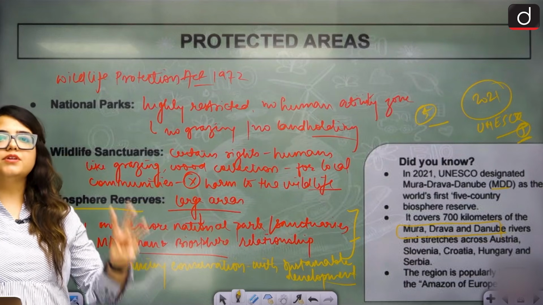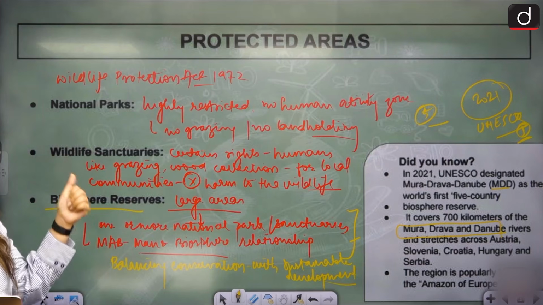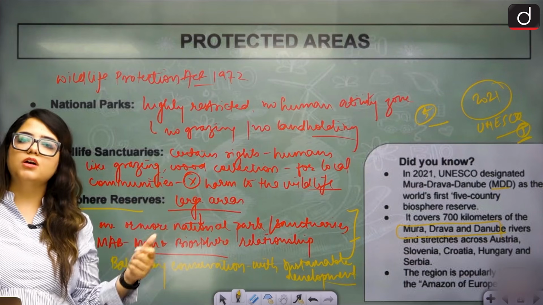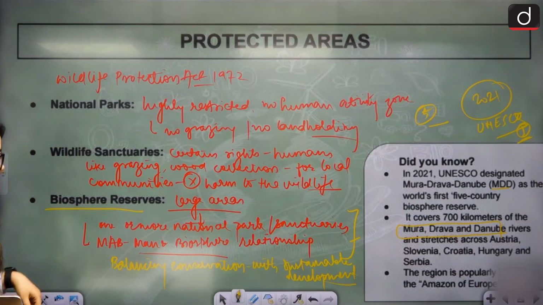Clear? Three rivers are involved across a 700 kilometer stretch. That is Mura, Drava and Danube. Clear? Please remember this. So this is the difference between national park, wildlife sanctuary, biosphere reserve, the protected area concept. Clear?